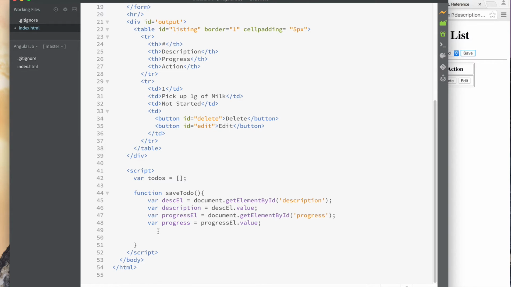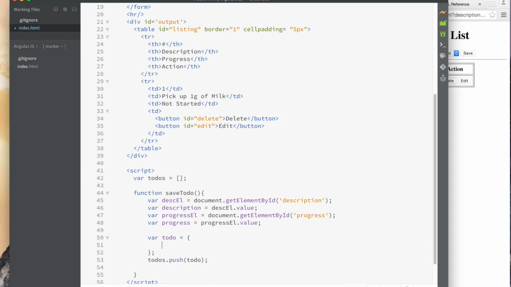Okay, and so now what we can do is we can say to-dos dot push, push onto this thing an object that represents the to-do, right? So this is a to-do. So let's push it onto the list or add it to the list. Well, what does that to-do look like? That to-do is actually an object in JavaScript. And so we can create an object in JavaScript by just doing open and close curly braces.